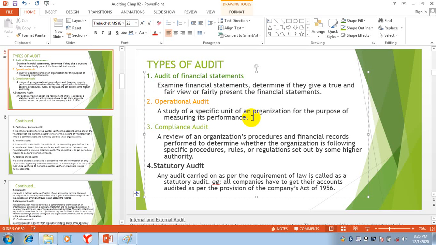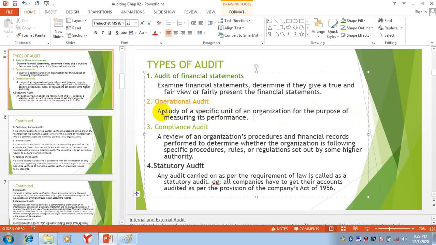The purpose is to identify weaknesses and remove them to make the performance of the company better and better in the future.